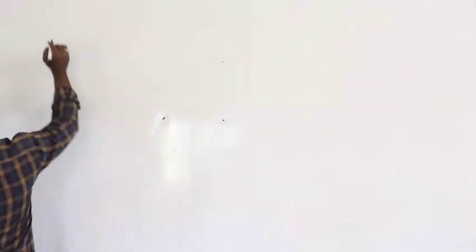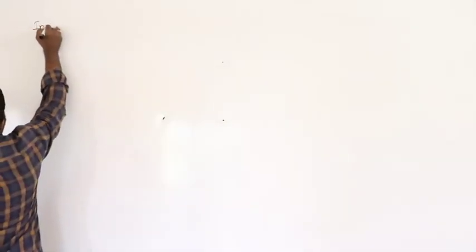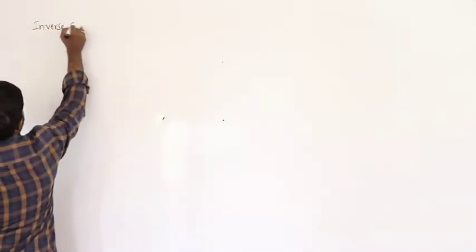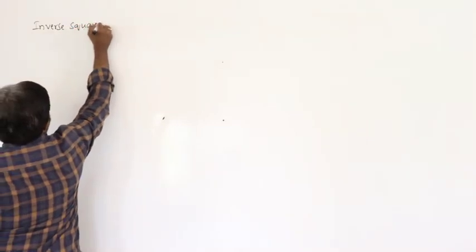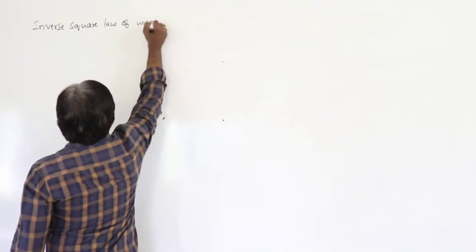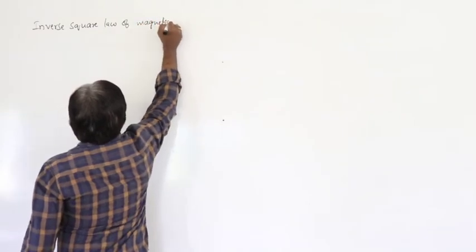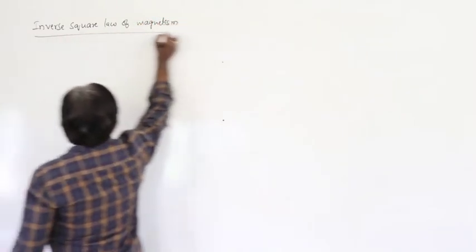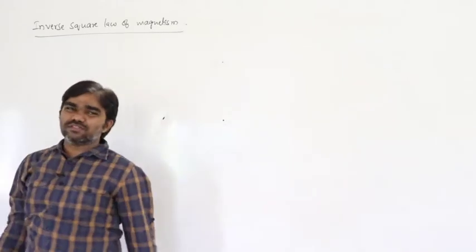So, we are discussing magnetism and matter. Magnetic moment applications we discussed already. Now we are going to discuss the inverse square law of magnetism, or Coulomb's inverse square law.